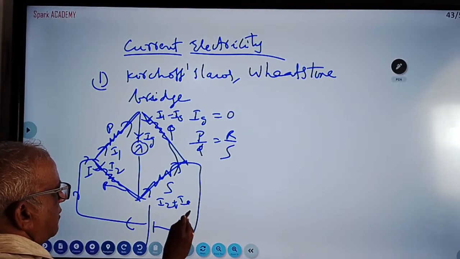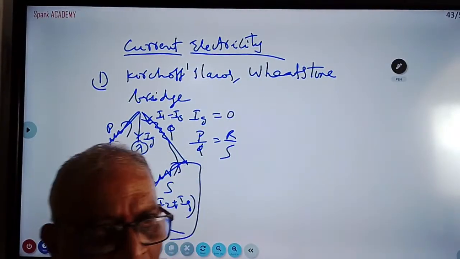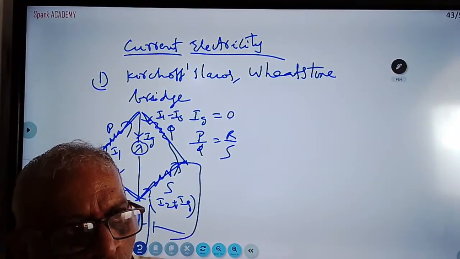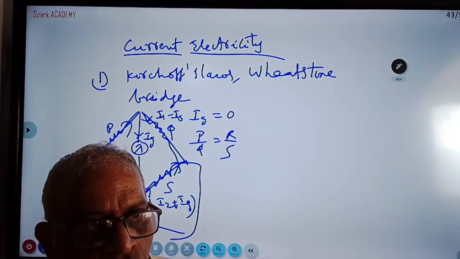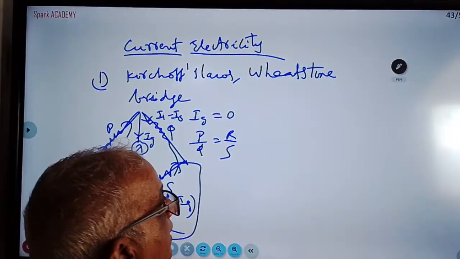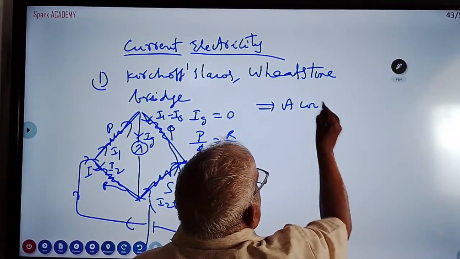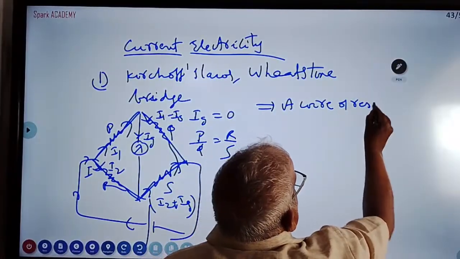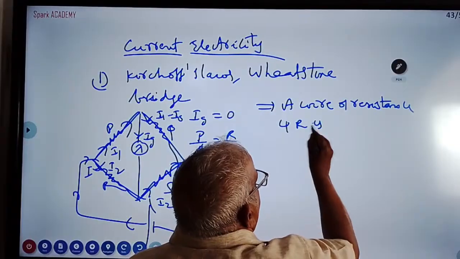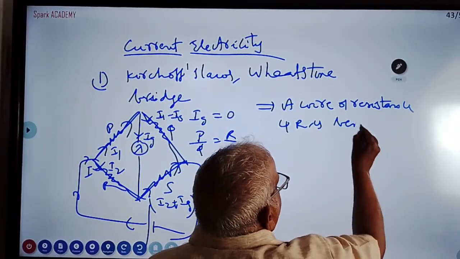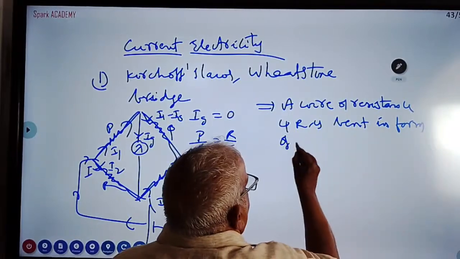Like this, there are many ways of doing the derivation. Whatever way you are remembering, whatever textbook you are reading or any other guides, practice 2-3 times and remember the way. Here one problem is asked. I'm doing the problem: a wire of resistance 4R is bent in the form of a circle.